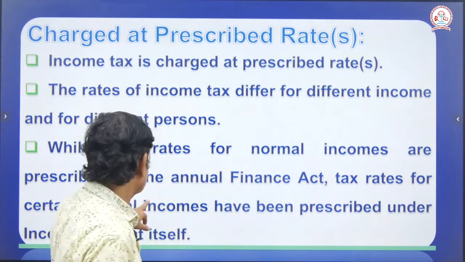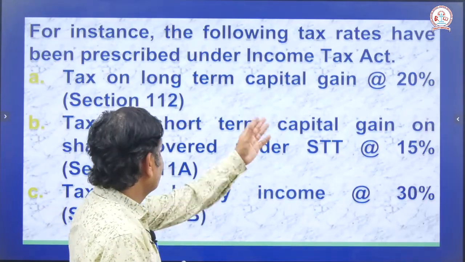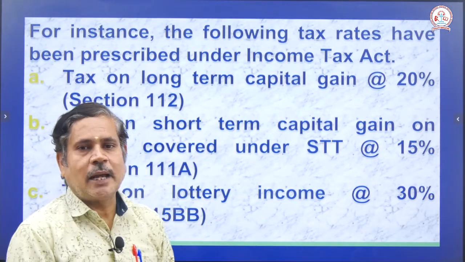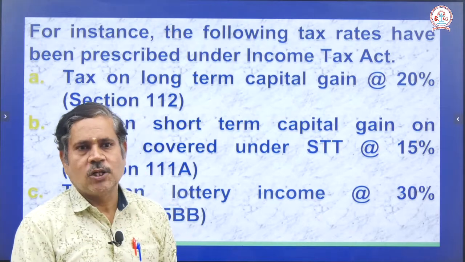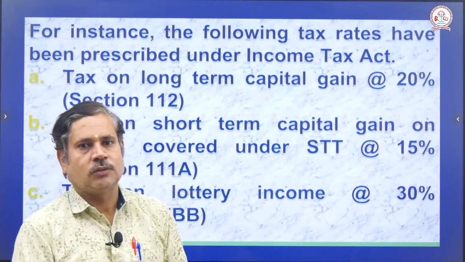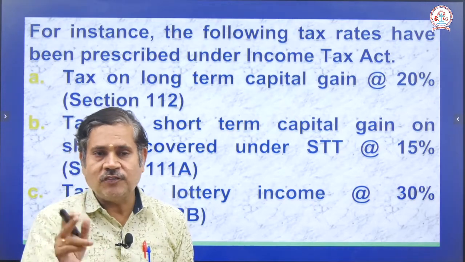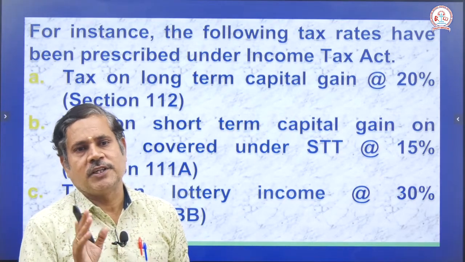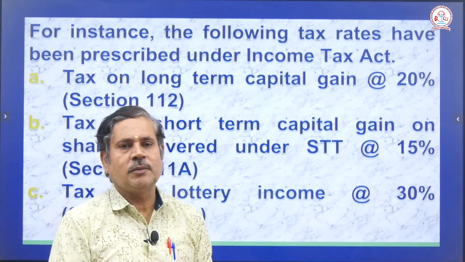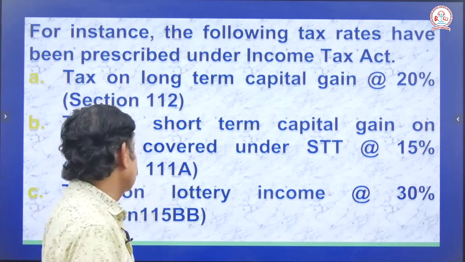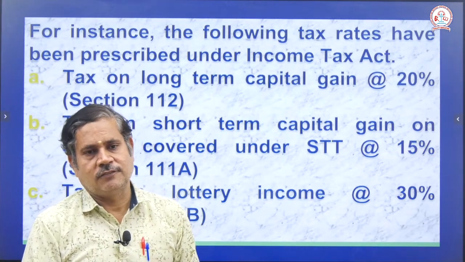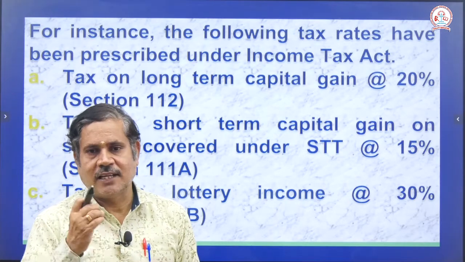Next, for instance, the following taxes are given. Tax on long term capital gain means we have to pay 20% tax, section 112. Short term capital gain you have to pay 15%, section 111A. On lottery income we pay 30% tax to the government, section 115BB. The Act is very clearly given.